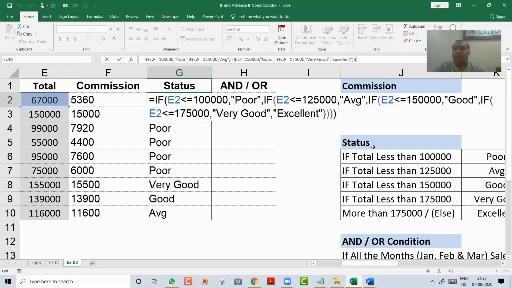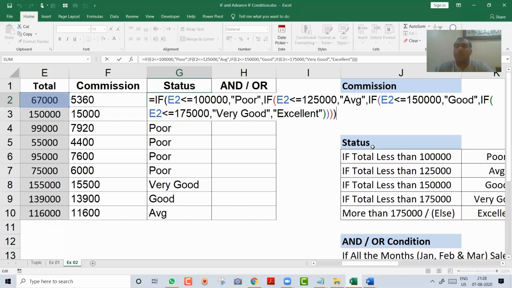So Muhammad is saying VLOOKUP and HLOOKUP also serve the purpose. But what is the special feature of VLOOKUP? Explain please, Ramzan. So if you do VLOOKUP, Mr. Muhammad, life will become very simple. Like now, I have 4 conditions, no? Less than 100,000 poor, less than this. Let's say you have 50 conditions. If I give you 50 conditions, will you write IF 50 times? Who will write IF 50 times and close brackets 50 times? 100% some error will come. In that case, to make it simple, you can use VLOOKUP over here.